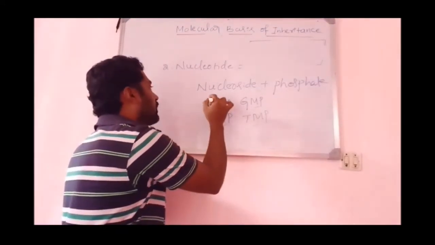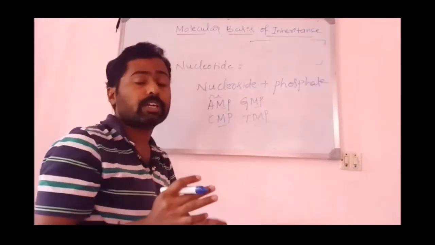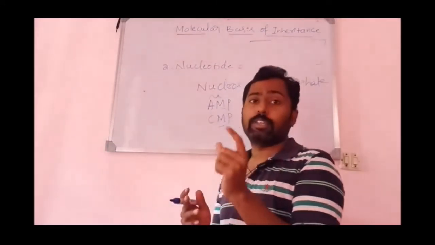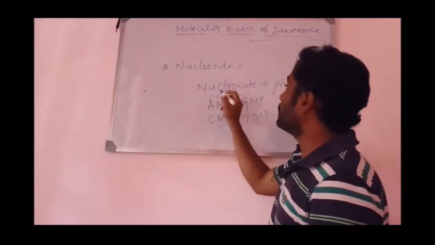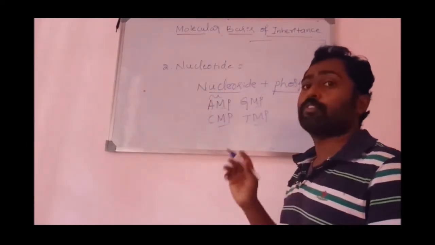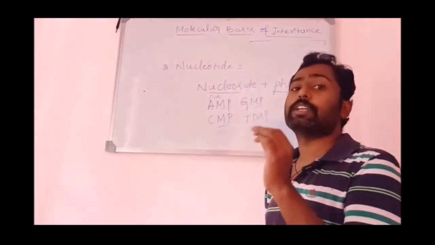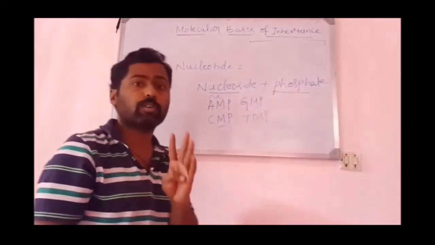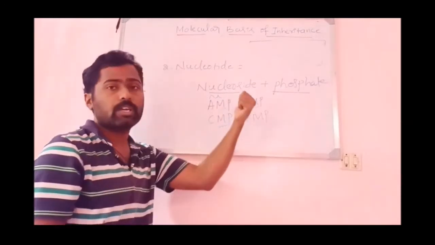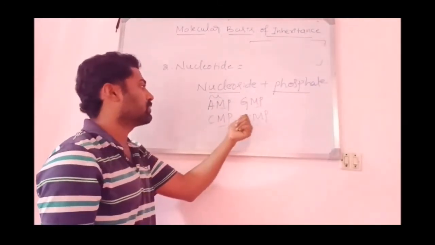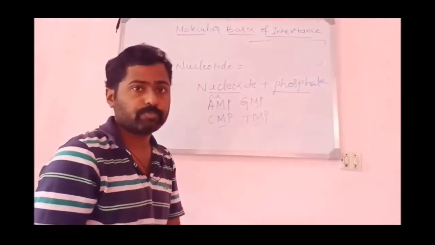So when only adenine and only sugar is present, it means only nitrogenous base and sugar is present, that is considered as a nucleoside. The combination of sugar plus nitrogen base is nucleoside, but when phosphate is added to this, the combination of nucleoside and phosphate is regarded as a nucleotide. Okay, there are 4 nucleotides observed in DNA, that is A, G, C, T, that is adenosine monophosphate, guanosine monophosphate, cytosine monophosphate and thymidine monophosphate. So they are the nucleotides of DNA, means they are the monomers of DNA.